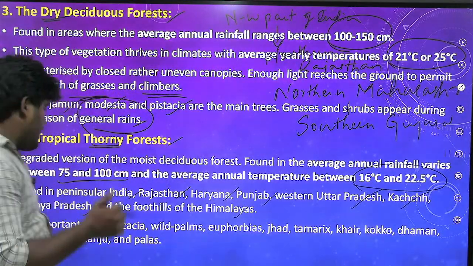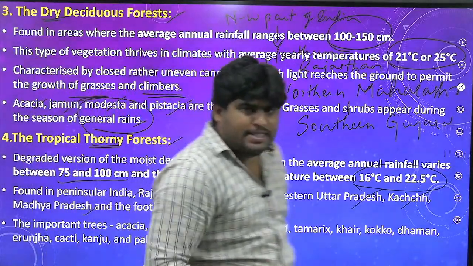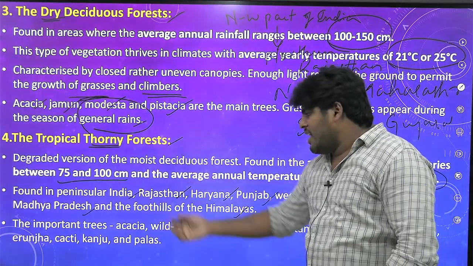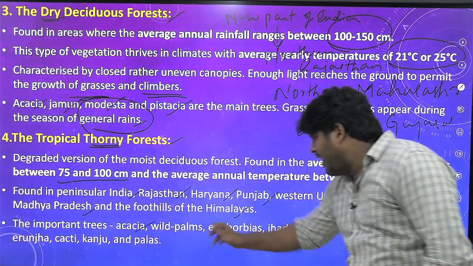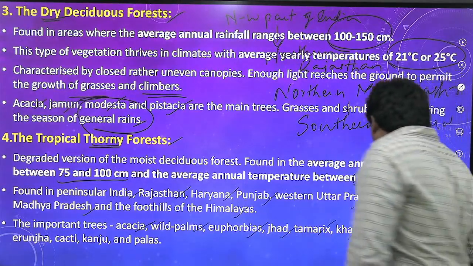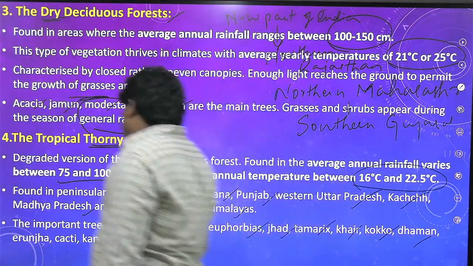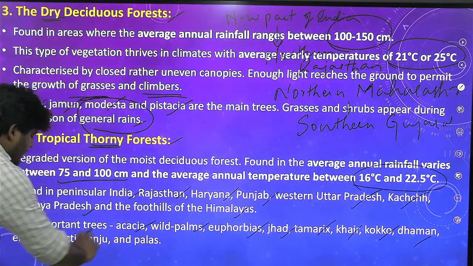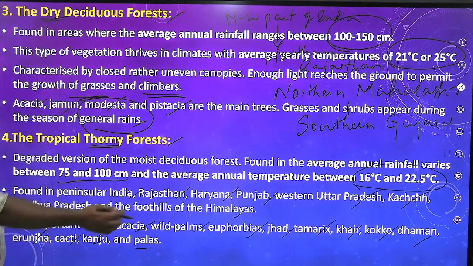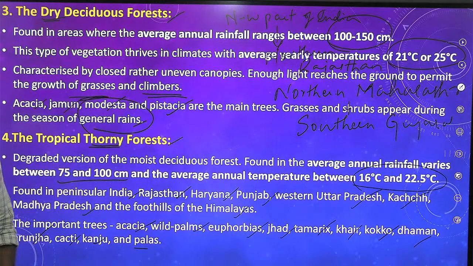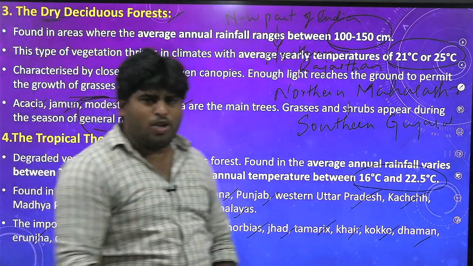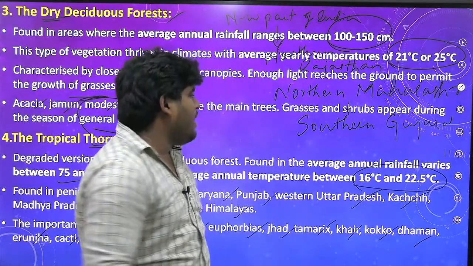Very simple. What are the various species supported by this tropical thorny forest? Important trees are acacia again, wild palms, euphorbias, next jad, tamarix, kair, coco, daman, and urenja, cacti, and kanju, and finally palas. These are the various species. Of course, this natural vegetation is not really suitable for human habitation. Anyways, next,